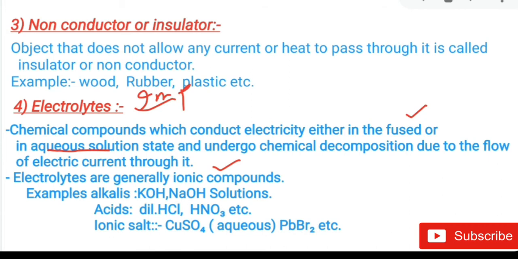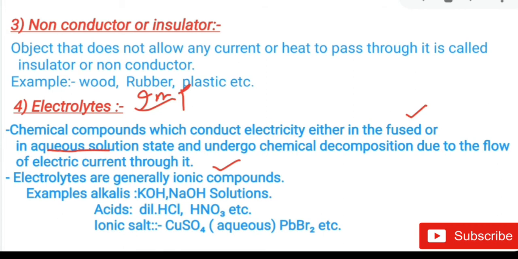Example, alkalis like sodium hydroxide and potassium hydroxide conduct electricity in their aqueous solution state. Acids like dilute HCl, dilute HNO3, etc. conduct electricity in their aqueous solution state. Ionic salts like copper sulfate solution and lead bromide salt also conduct electricity in their aqueous or molten state.